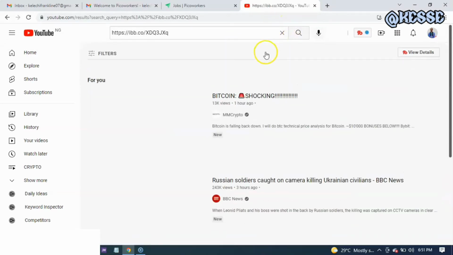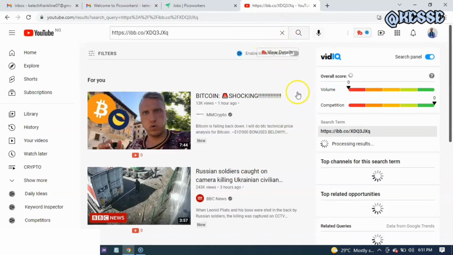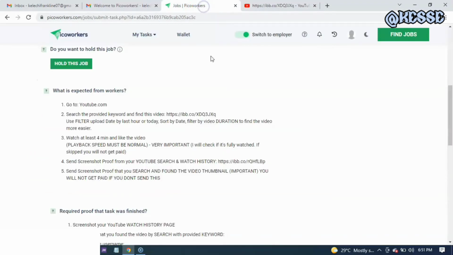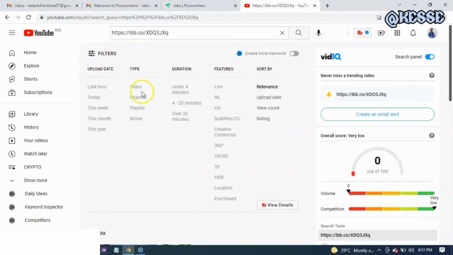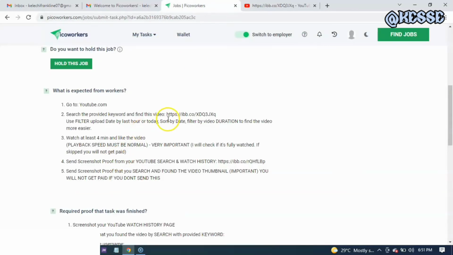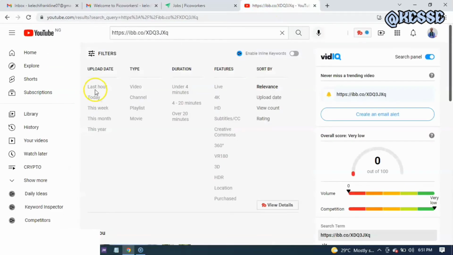It's loading up, and as you can see, this is what has been provided. I don't know the particular one, so I'm going to filter it. They say use the filter, upload date by last hour. So I'll go back to the filter. They say sort by upload date, last hour or today. So I'm going to use last hour or today. Let me click on today.